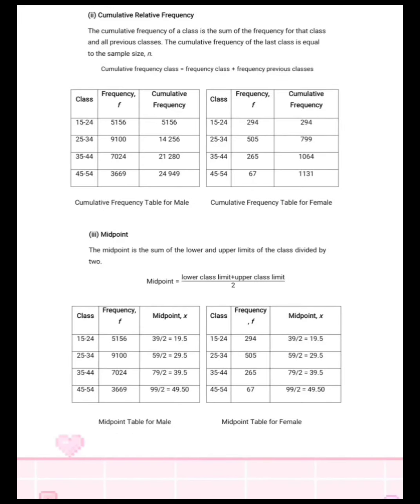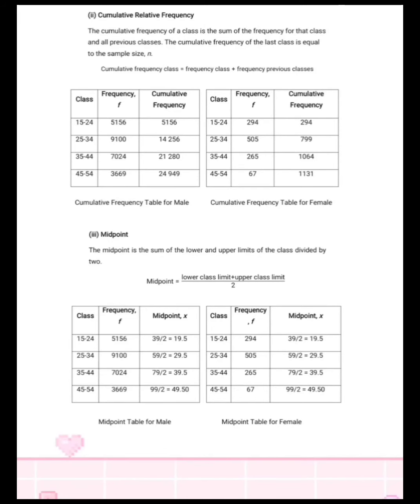For the cumulative relative frequency, we need to sum the frequency of the class with the frequency of the previous class. Then we can see in the table for male, the class 15 until 24 has the frequency 5,150. So the cumulative frequency is the same because it doesn't have a previous class. But for the class 25 until 34, the frequency is 9,100. So for the cumulative frequency, we sum it with the previous class, 5,150, and we get 14,250. The midpoint is obtained from the lower class plus the upper class, and then we divide it